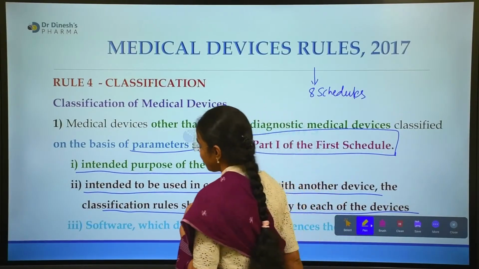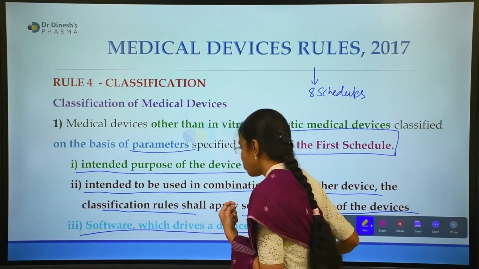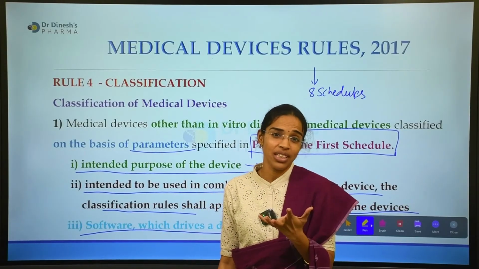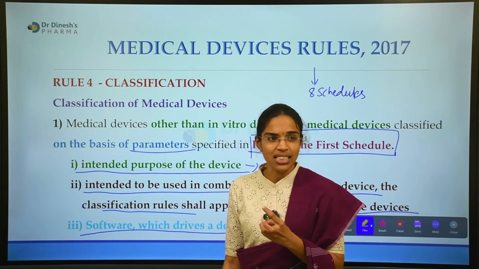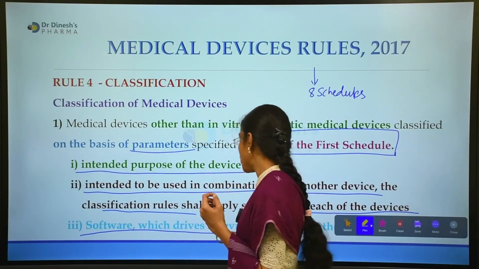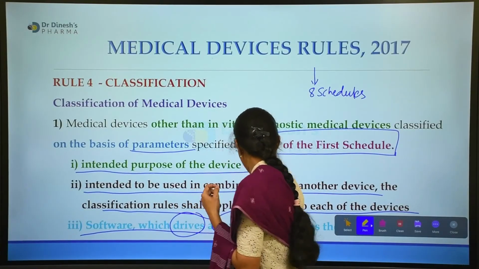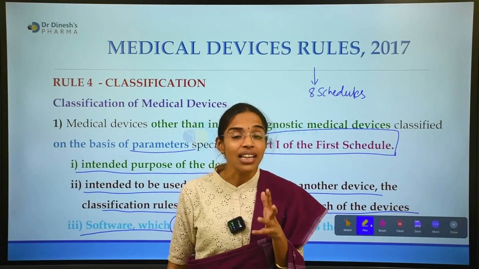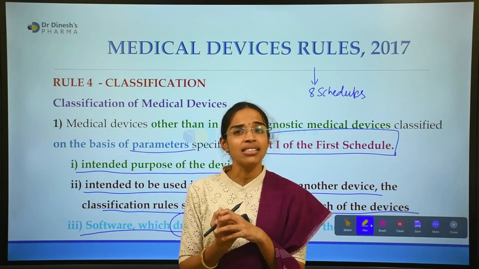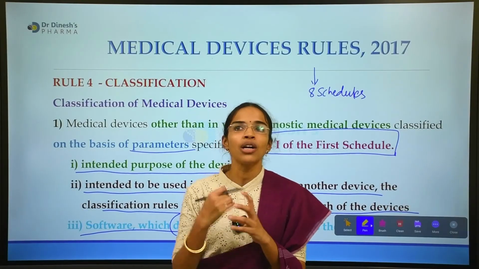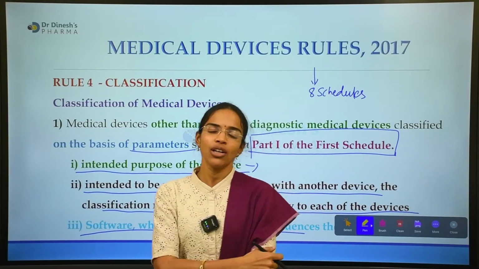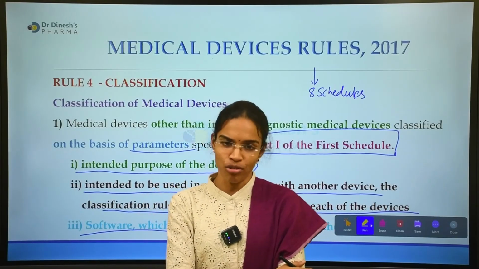Again, one more important aspect. We are always confused; this is the most confusing element in risk-based classification: the software, the software which drives a device. Many medical devices work or function on the basis of certain software.